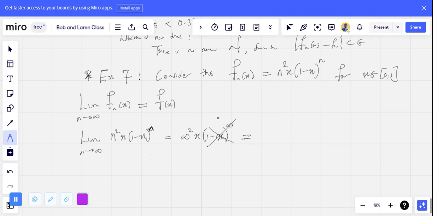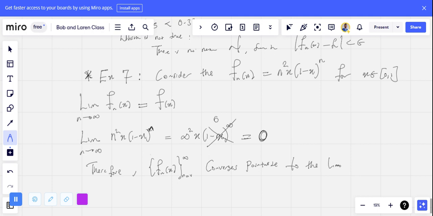If it's being raised to the power of infinity, it becomes 0. So 0 times anything here becomes 0. Since we have this, we can easily say that, therefore, this sequence of functions f_n(x), where n goes from 1 to infinity, converges. Is it just converges? No, it converges pointwise, or I say it is pointwise convergent.